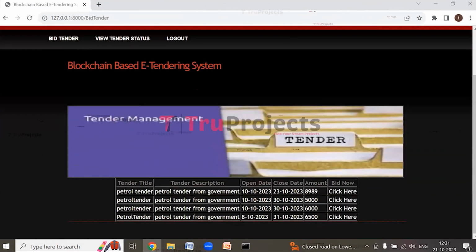So here we can see the tender title, tender description, opening and the closing date for that tender, and this is the amount for the particular tender, which is 6,500. And here we have the option called click here. So if we click here on the link, we can bid for that particular tender.